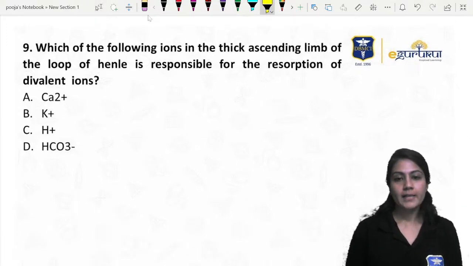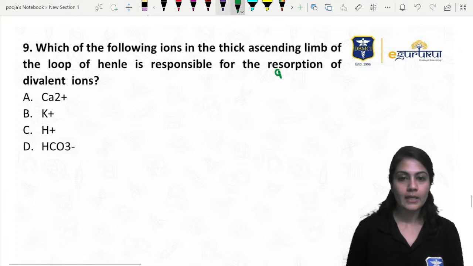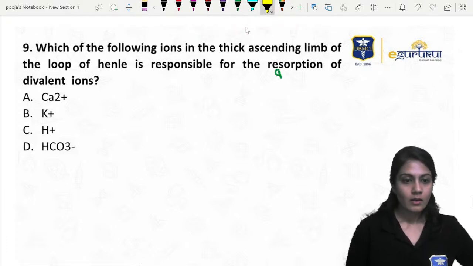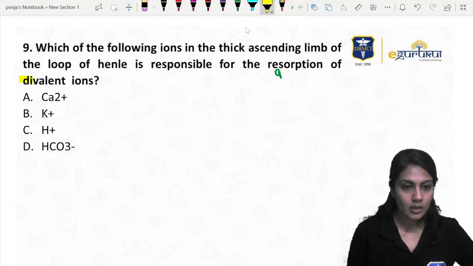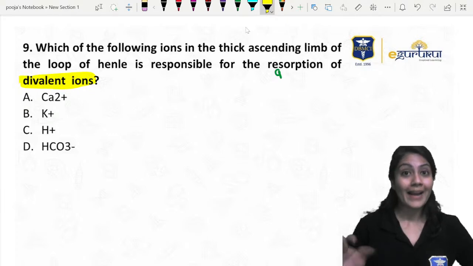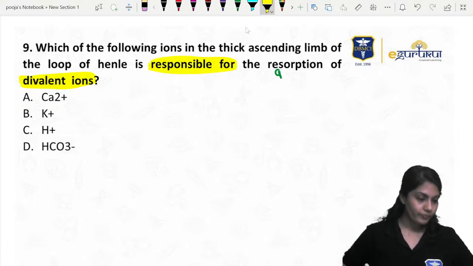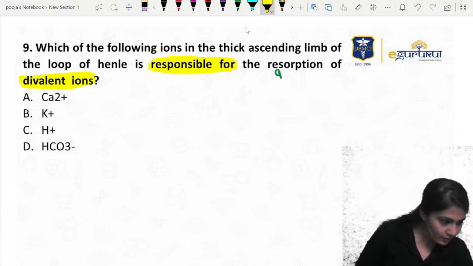Which of the following ions in the thick ascending limb of loop of Henle is responsible for reabsorption? It should be reabsorption of divalent. Now, what they are saying is, I got this question just yesterday. Divalent ions: they are not asking about divalent ion getting absorbed. They are asking which of the following ion is responsible for divalent absorption.